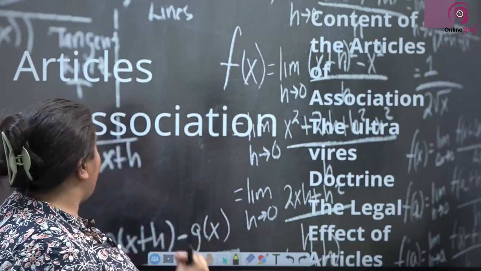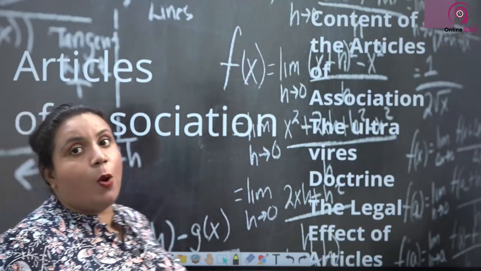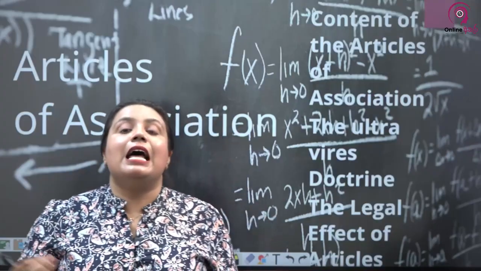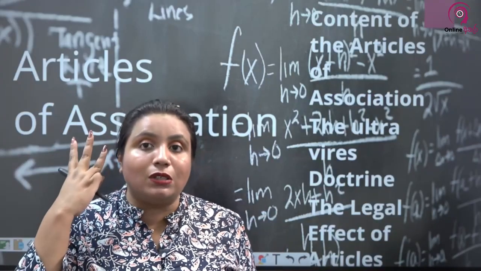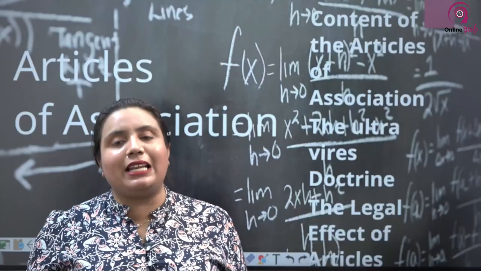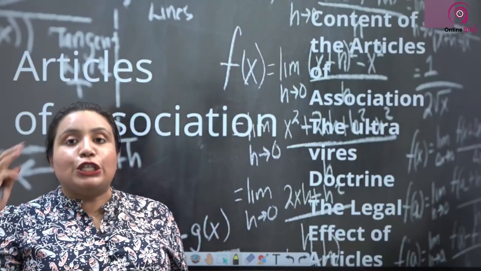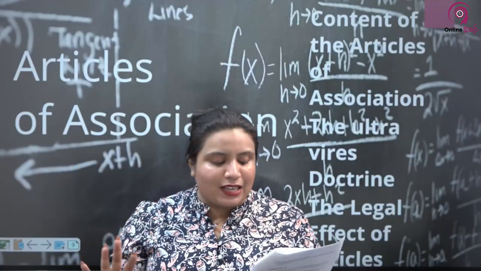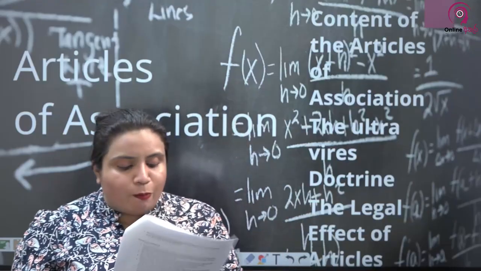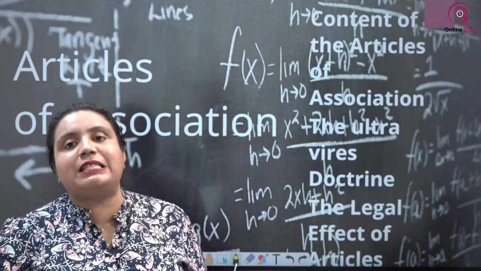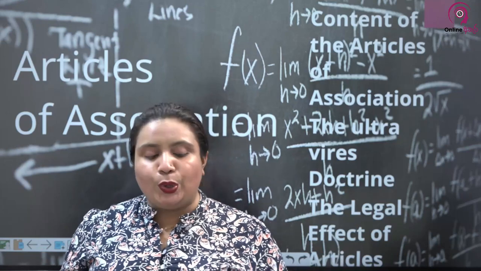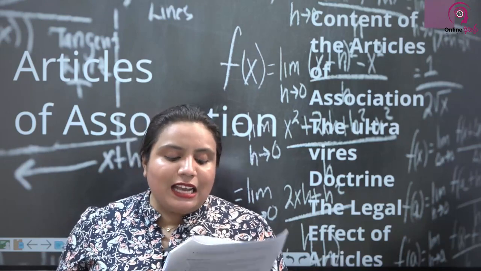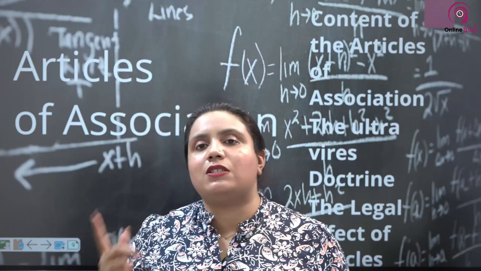But the important thing that you need to remember is, under section 13 of the Companies Act, 3 most important requirements of the articles of association have been given. So those 3 have to be fulfilled. There is no option. First one is objects of the company. For what purpose are we establishing this company? What is the work that this company is going to do? Have to be mentioned. Rights and obligations of the shareholders of the company.